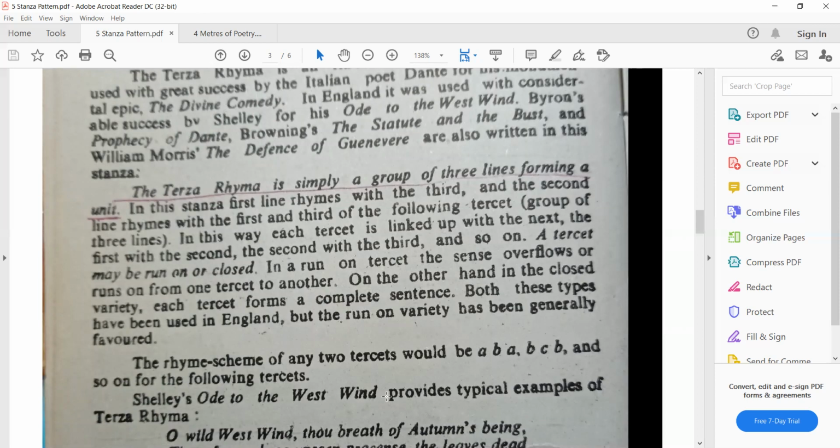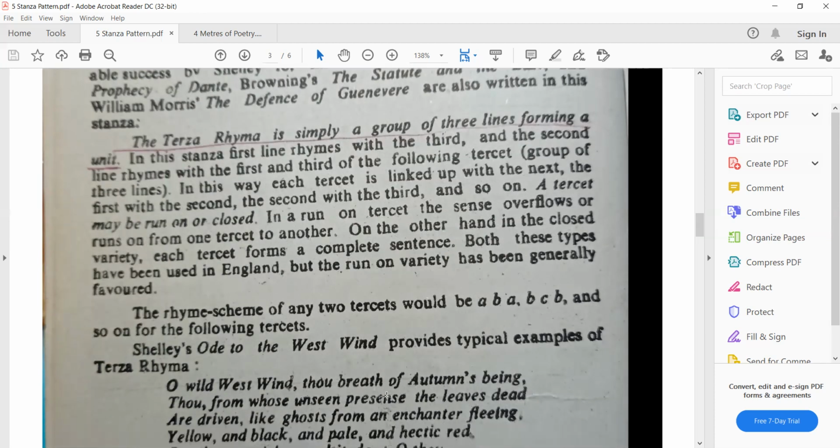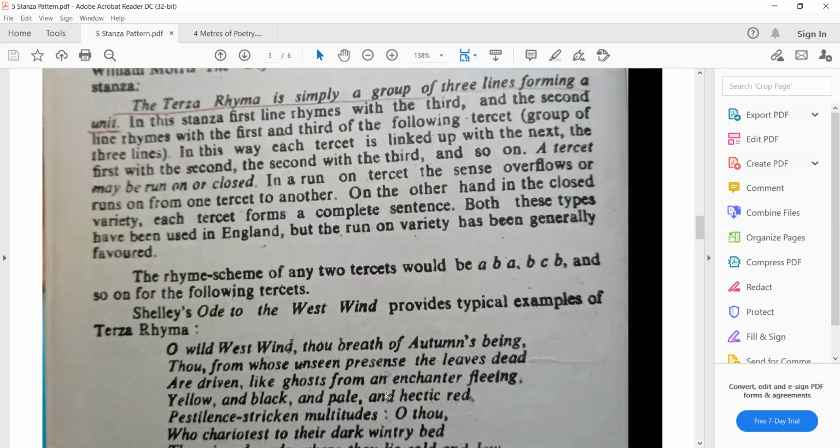So the third and the second lines rhyme with the first and the third of the following tercet, okay. तो टरसेट से मुराद जो 3 लाइनों का दूसरा स्टेंजा आता है उसके साथ वो मैच करती है। In this way each tercet is linked up with the next, okay. तो इस तरीके से ये स्टेंजास एक दूसरे में कनेक्ट होते चले जाते हैं।